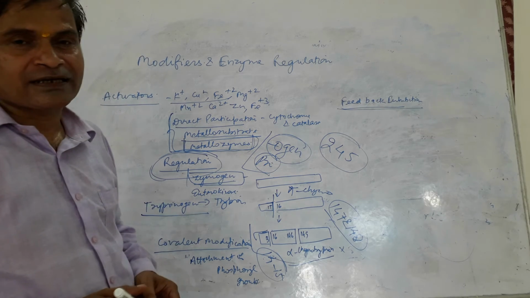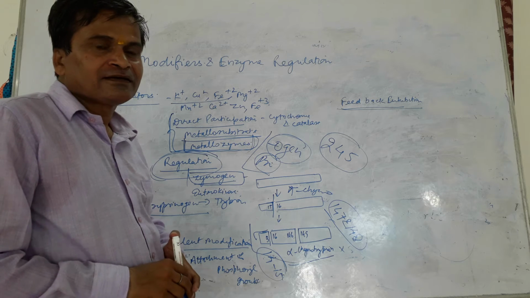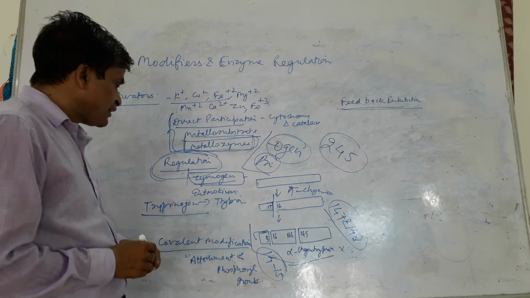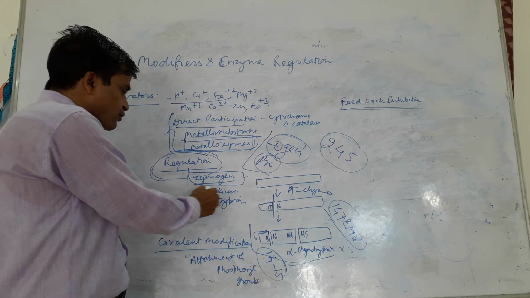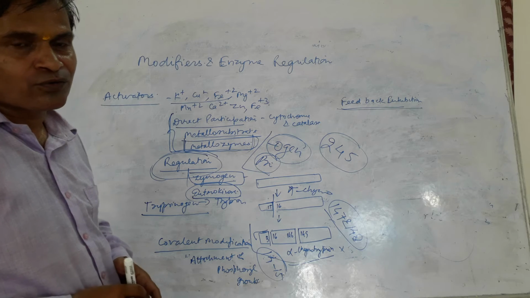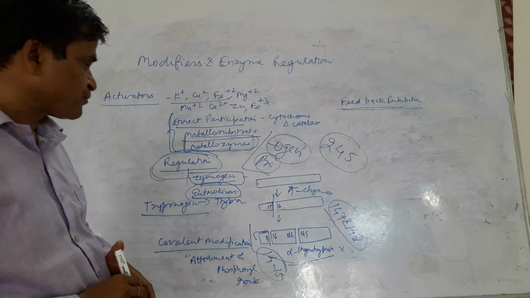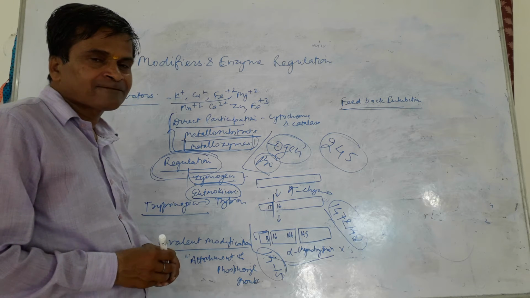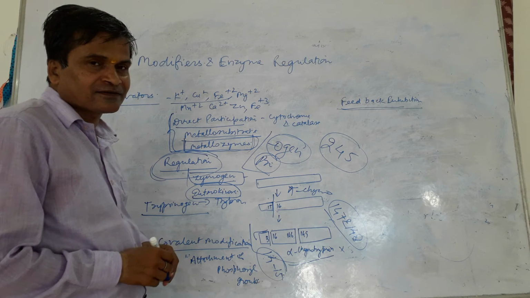Trypsinogen is also synthesized in the pancreas and functions in the intestine, and it is activated by the enzyme enterokinase. Enterokinase activates trypsinogen into the active form trypsin. Pepsinogen is activated by the HCl.